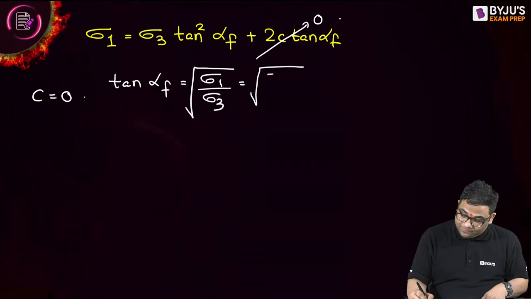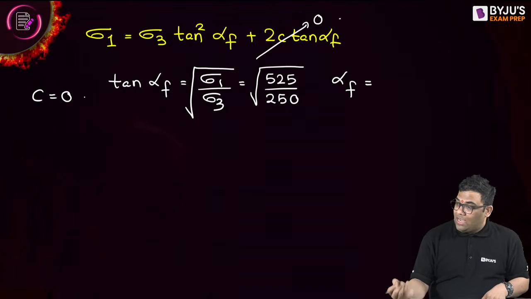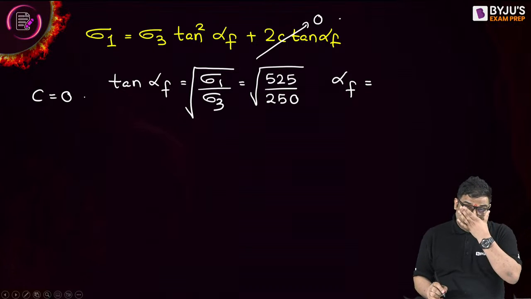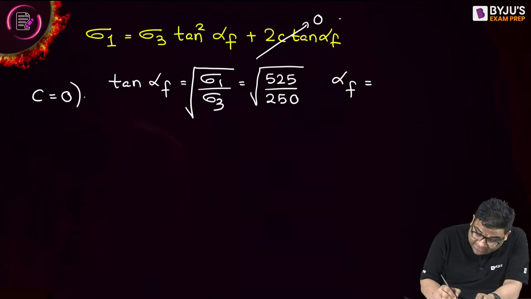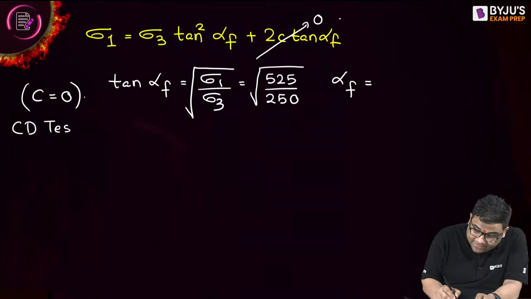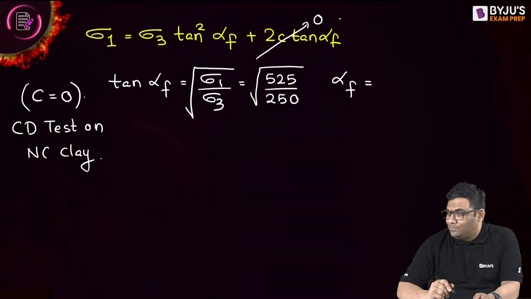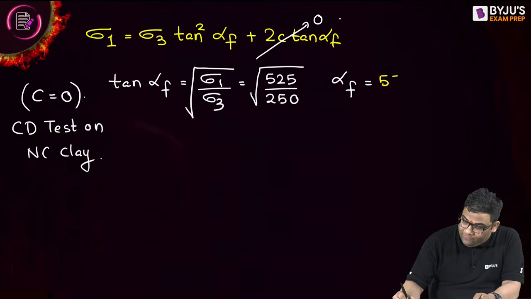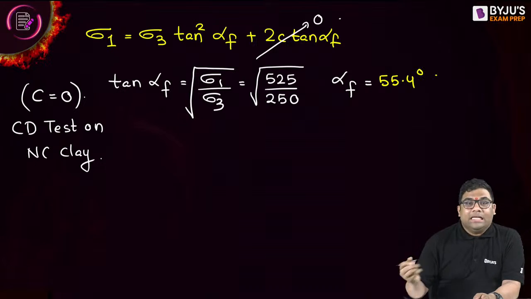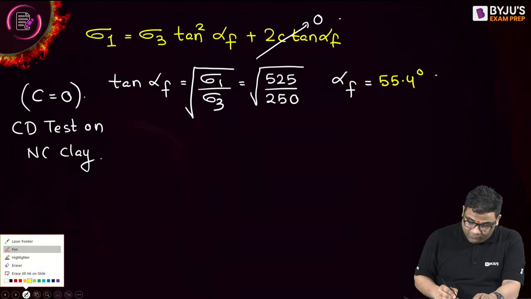Give me the answer. What is your alpha f? You see, this is a very simple question. Just I use that c is equal to 0 from the condition, CD test on NC clay. Please give me alpha f. Yes, I am getting 55.4 degree. I am getting alpha f as 55.4 degree.